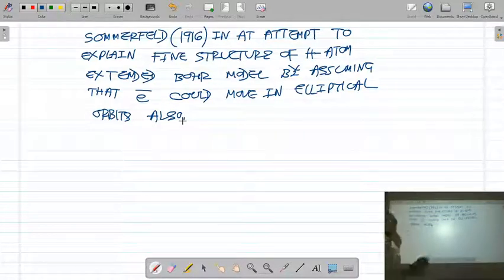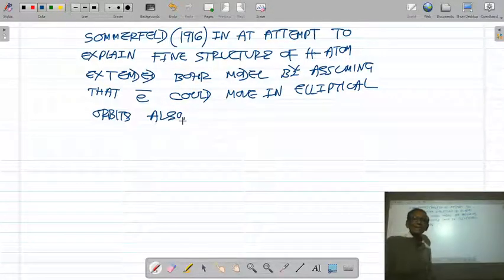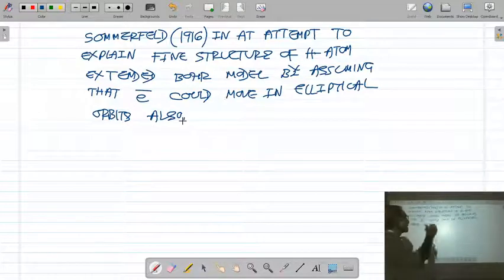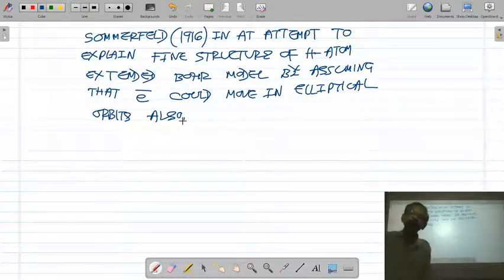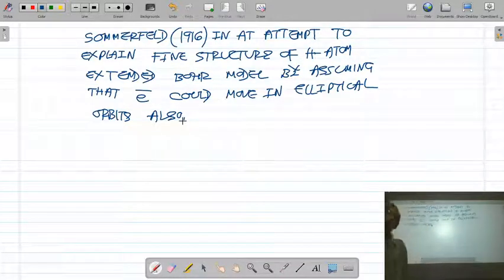So Sommerfeld in 1916, in an attempt to explain the fine structure of hydrogen atom, that a single H alpha line splits into several closed lines, extended the Bohr atomic model by assuming that the electron is not moving in a circular orbit, but could move in an elliptical orbit also. Sommerfeld assumed the elliptical orbit of the electron instead of circular orbit.